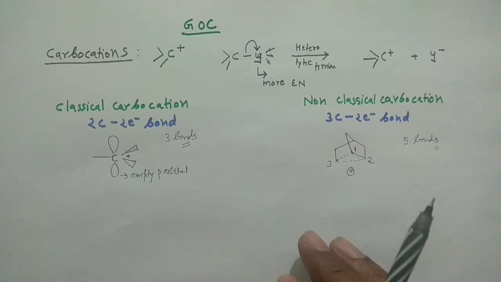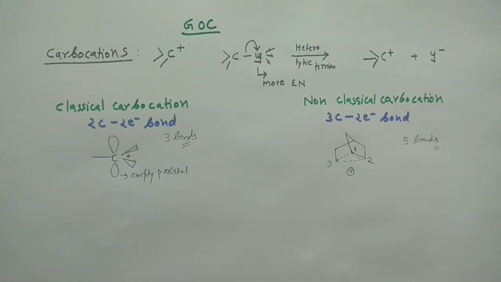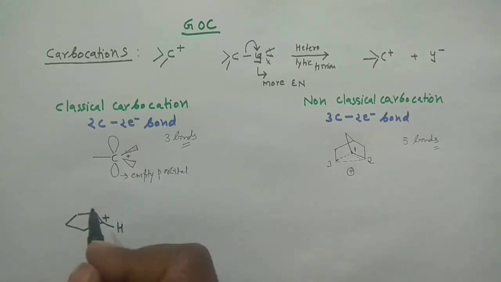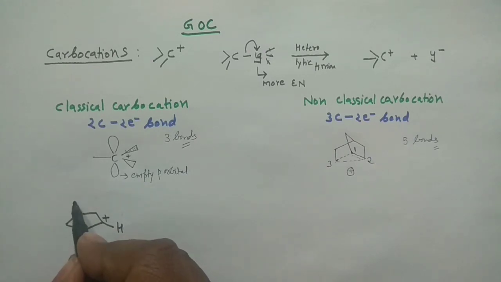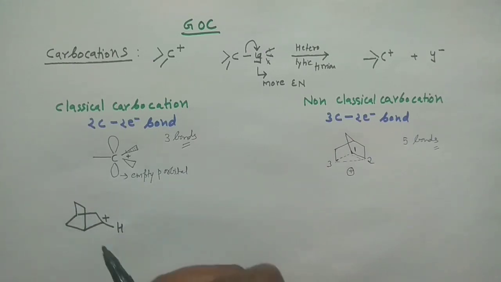If you want, I can draw one more picture for you for this non-classical and classical carbocation. Say for example, I have this species. I can draw this species here, just like that. Okay, so this is your hydrogen, positive charge is there. There is no problem in that, and this is connected with this, just like that.